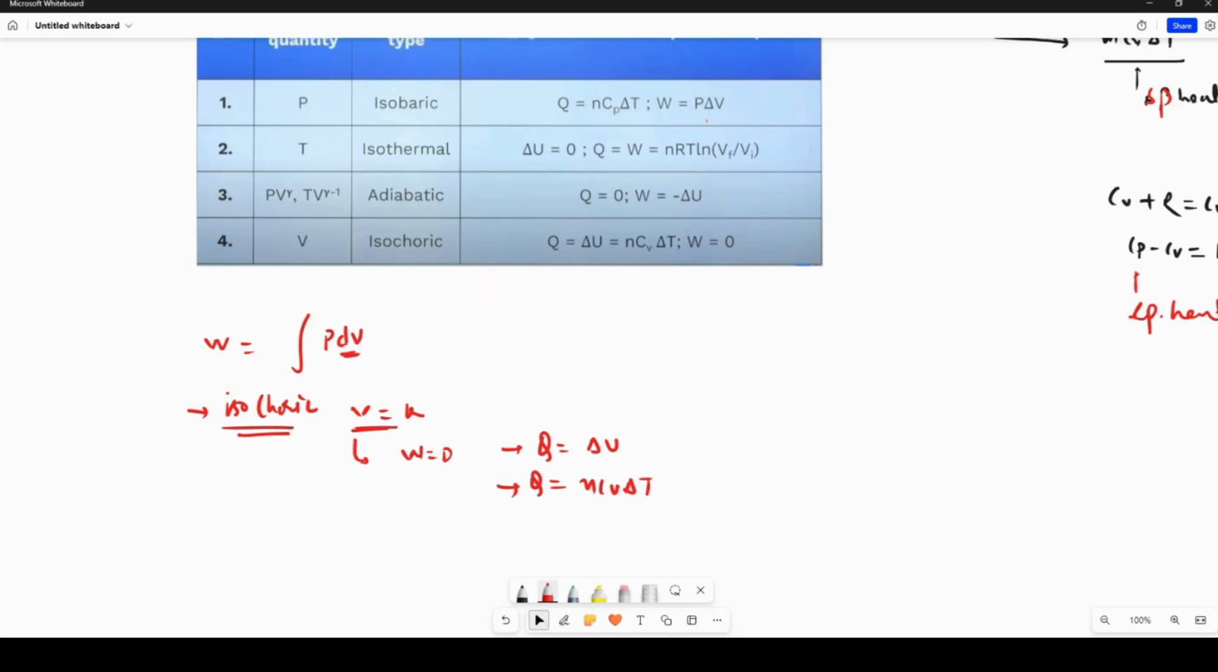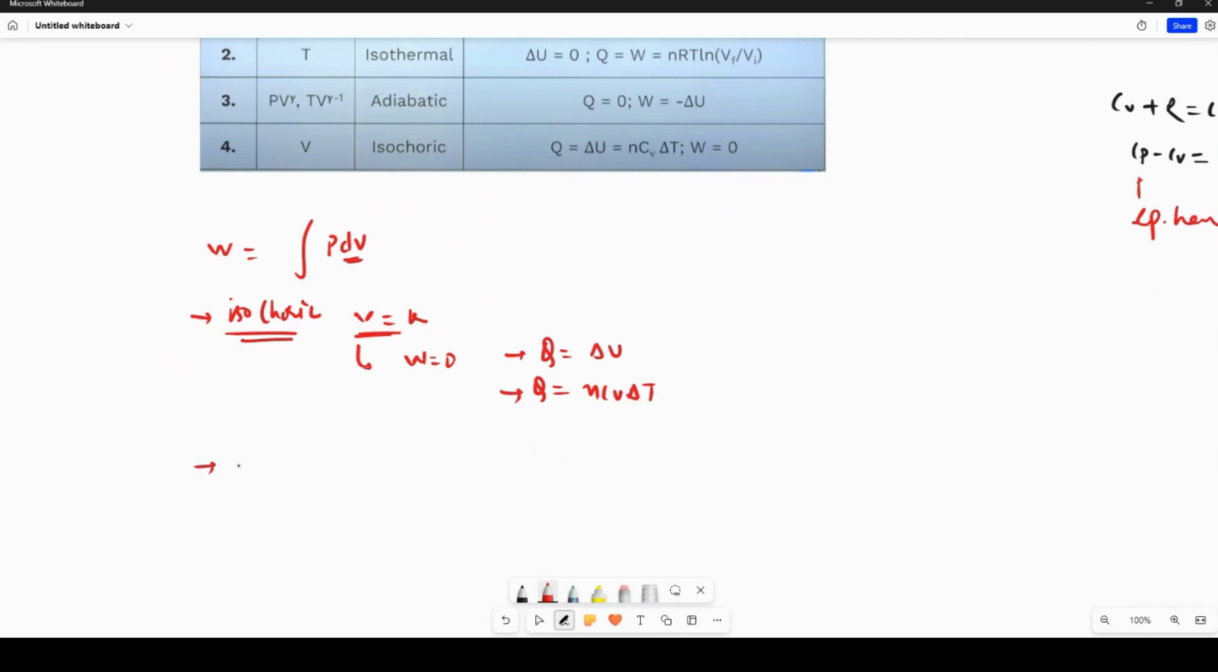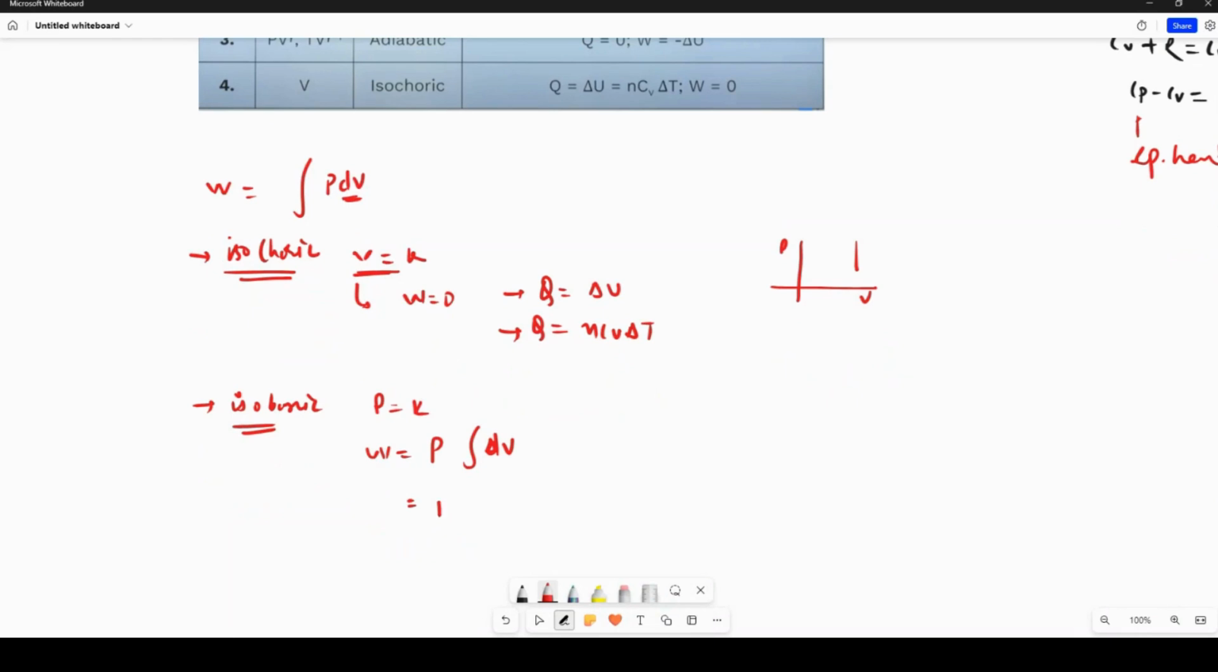Yes, sir. Then we have the next process, isobaric. You understand the basics of these processes, right? Isochoric, isobaric. If you try to plot a PV graph, constant volume will look like this, and you can see there is no area under it. In isobaric, pressure is constant. So if pressure is constant, we can take it out of the integration sign. Work done will be P times the integration of dV, and the integration of dV is delta V. So work done is P times V2 minus V1.